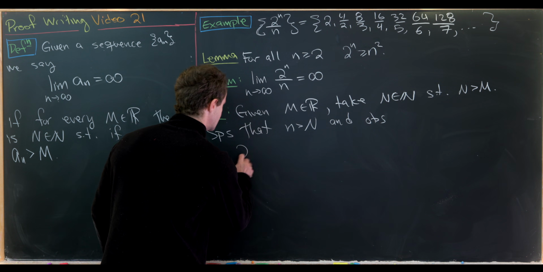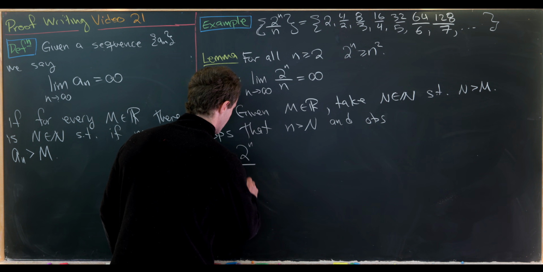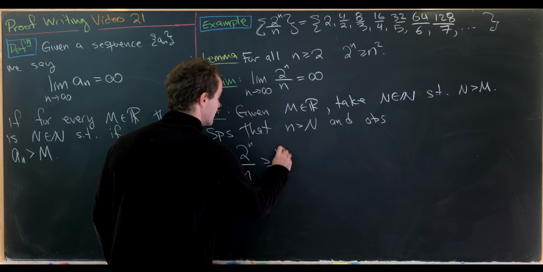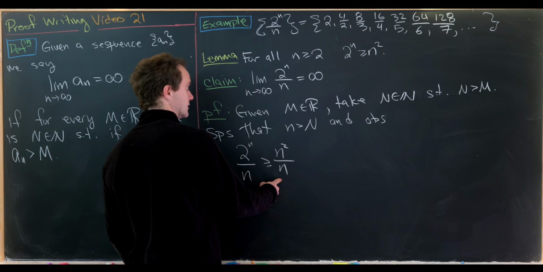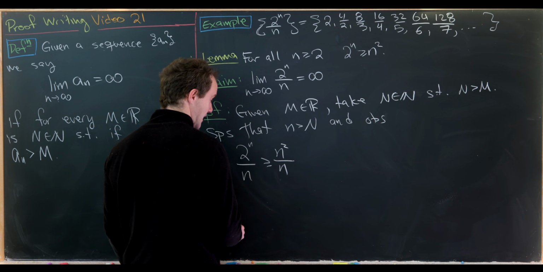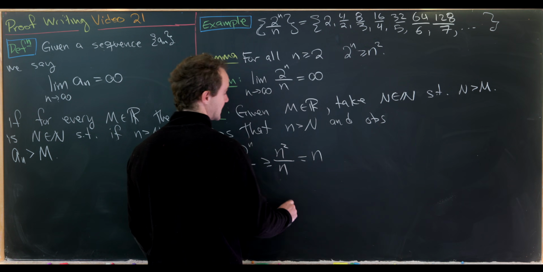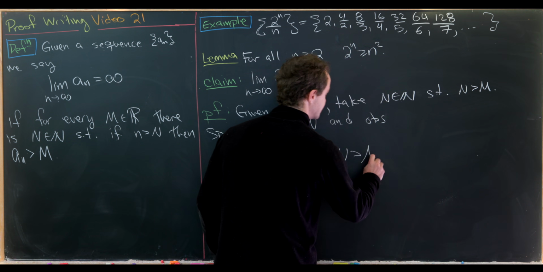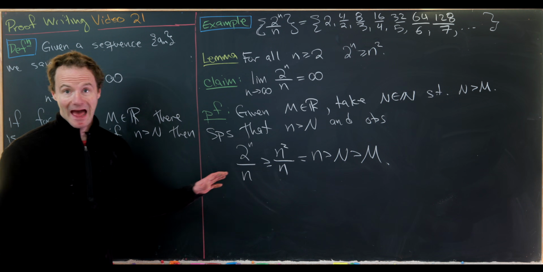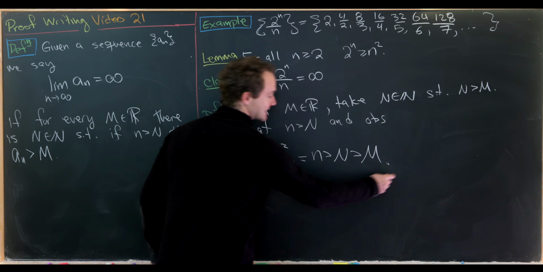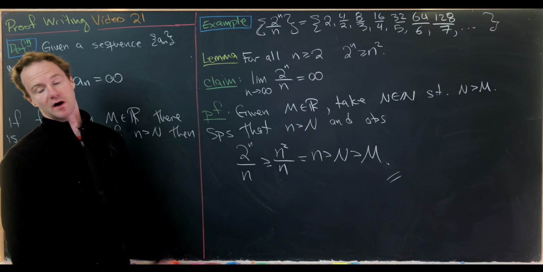So we have 2 to the little n over n is bigger than or equal to little n squared over little n by our lemma, which is equal to little n, which is bigger than capital N, which is bigger than capital M, as needed. So that's what finishes this proof off.